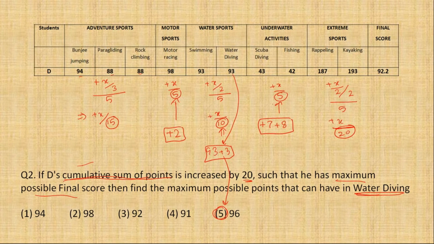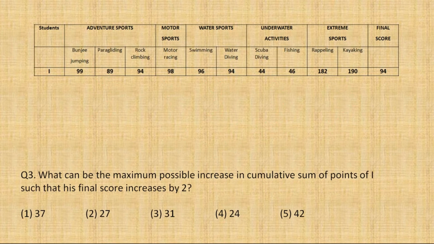Question number 3 talks similar, but actually its meaning is opposite. If you see, what can be the maximum possible increase in cumulative sum of points of I such that his final score increases by 2? Now, the effect on the final score is mentioned and it is constant. पिछली बार क्या था, अगर हम अलग अलग जगह वो 20 पॉइंट्स देते तो फाइनल स्कोर अलग अलग आता, और इस बार फाइनल स्कोर फिक्स्ड है कि उसे 96 ही होना है, an overall increase of 2. Okay, so maximum points कितना हम बांट सकते हैं.